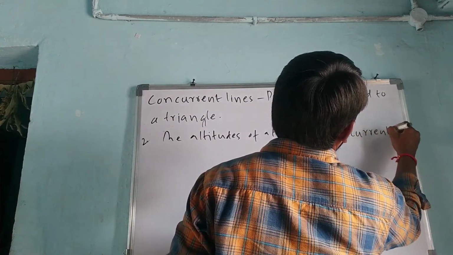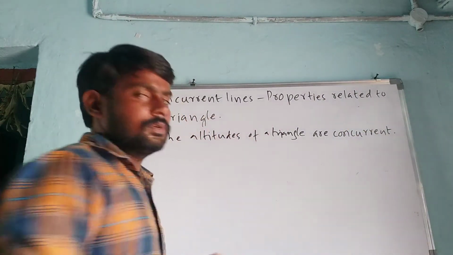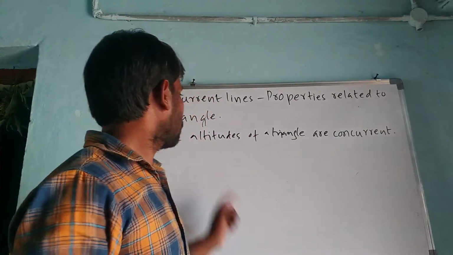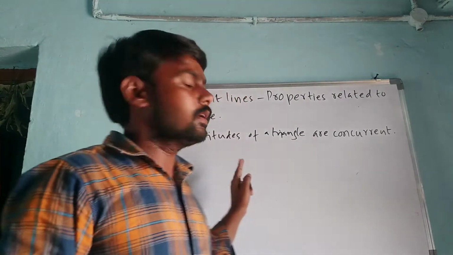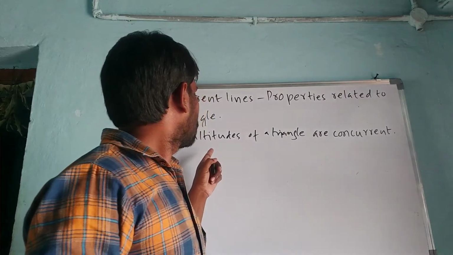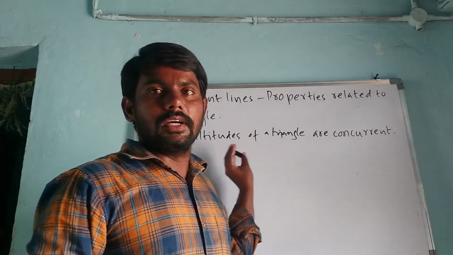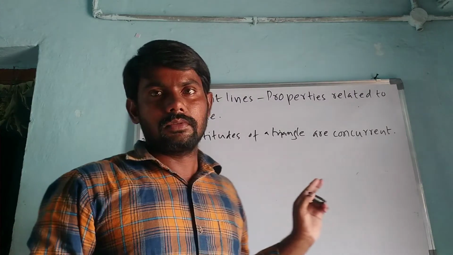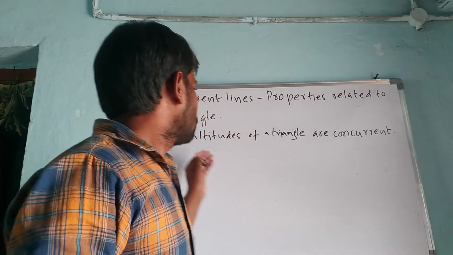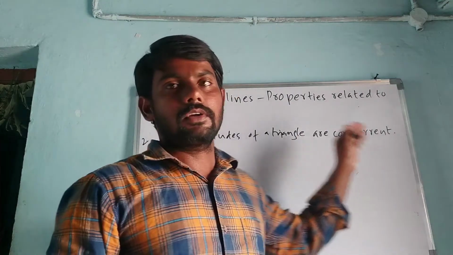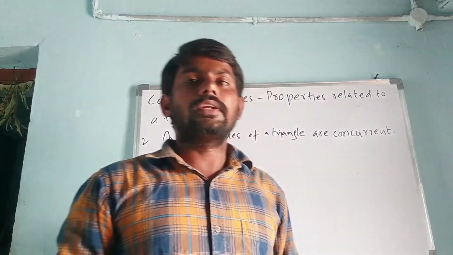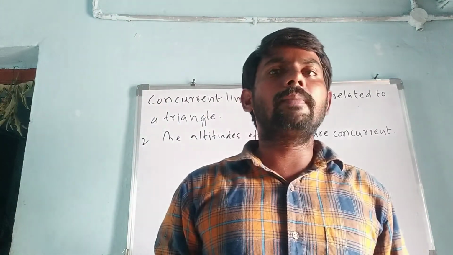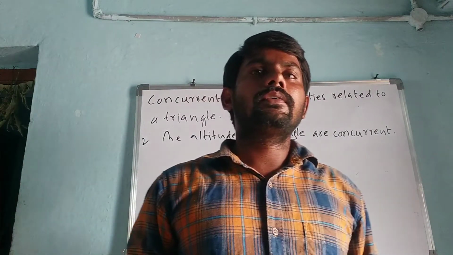This word altitude also we heard in the 10th class itself. It is clearly given: the altitudes of a triangle are concurrent. So, my dear students, does anybody know what is meant by altitude?